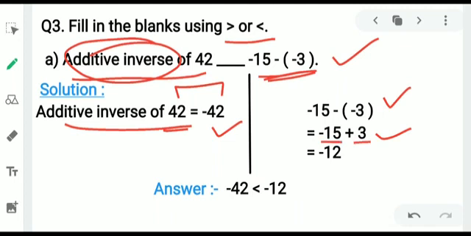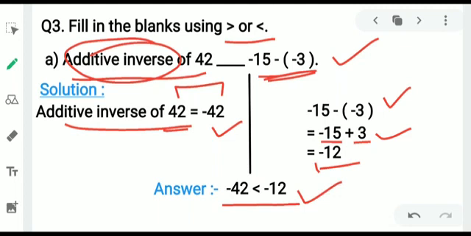When integers of different sign are given, they subtract, and when we subtract we get 12, because 15 is larger than 3 and it has a negative sign, so we put a negative sign in our answer. And we know that minus 42 is much lesser than minus 12. So minus 12 is always greater than minus 42.